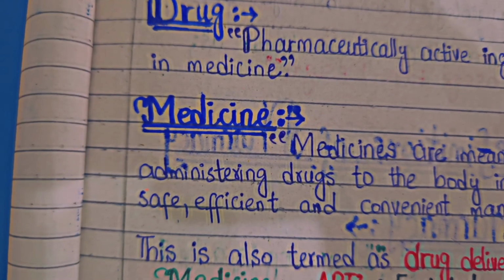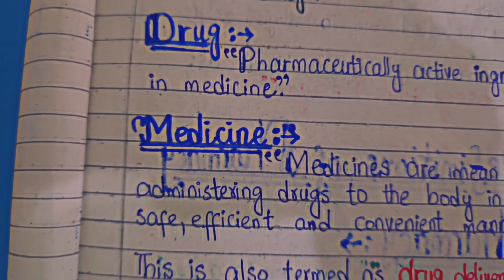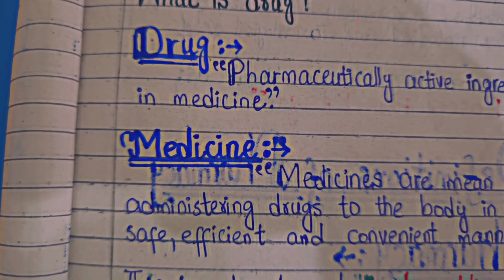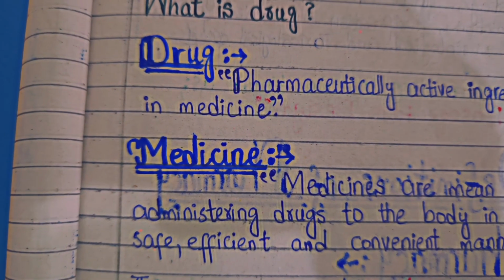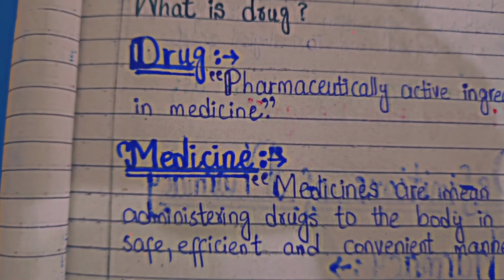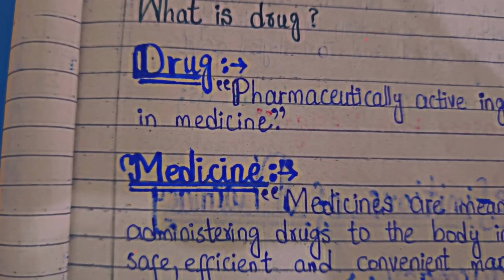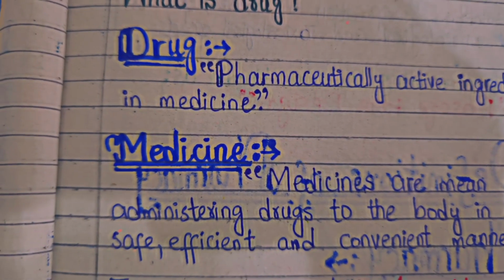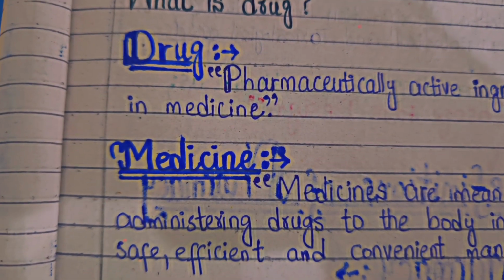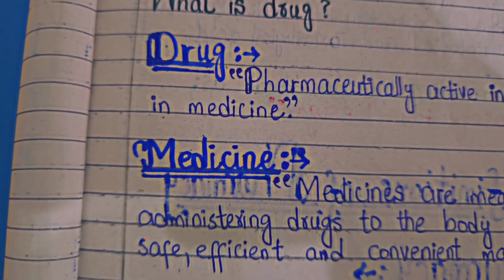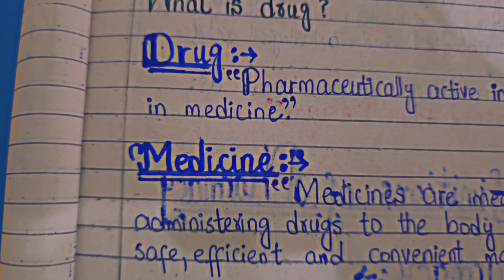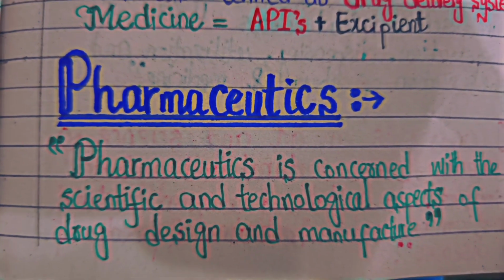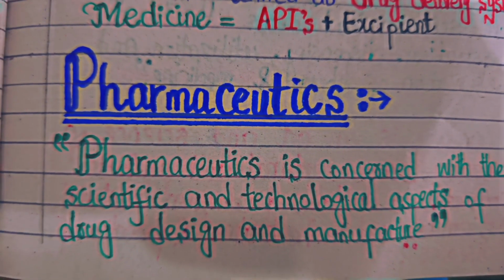So basically, drugs are in their raw form, while medicines are in their physical form, in the form of tablets, capsules, even ointments. Even you have nasal sprays and ear drops. So these are the medicines. Medicines are in their actual, original form, which is administered to different sites or organs of the body. Students, as we have discussed medicine and drug, now we come to pharmaceutics.